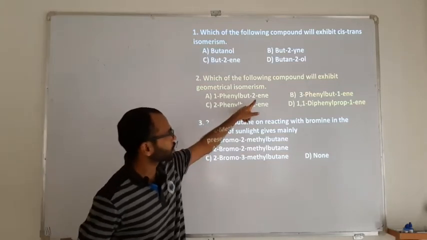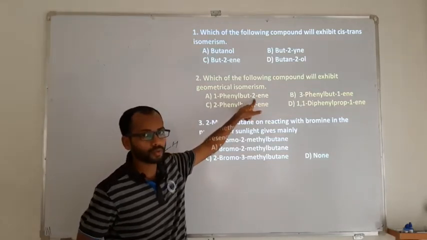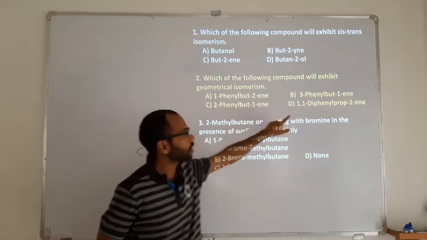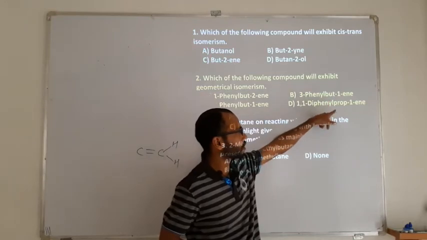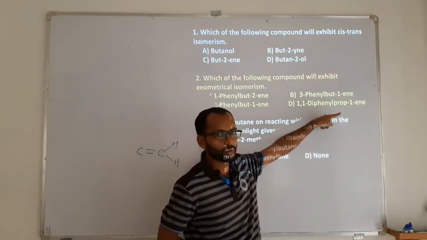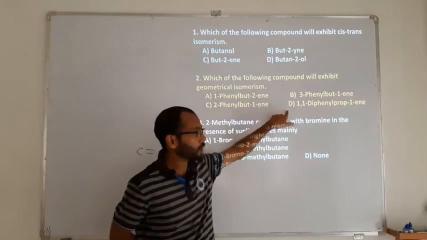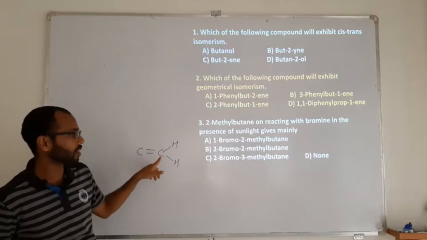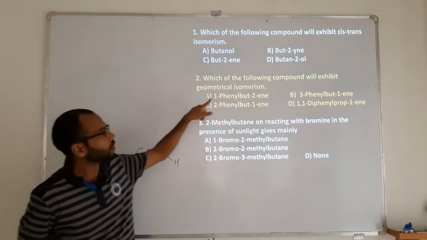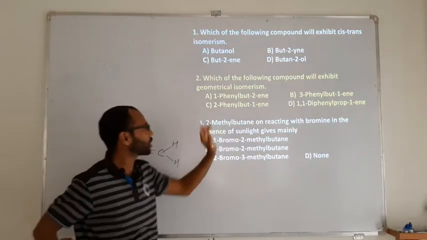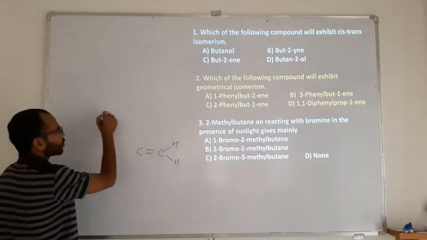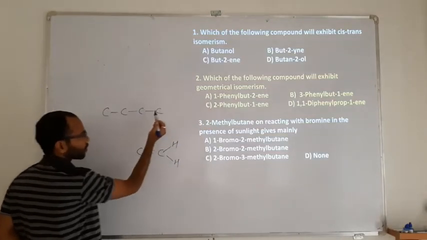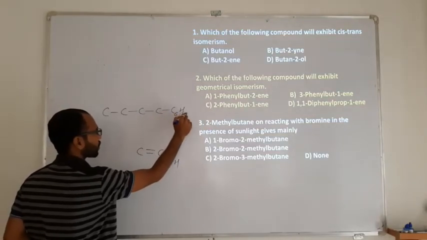So here the double bond is at the second position, meaning chances of 2 different groups are there. Double bond at the first position, there won't be 2 different groups. Double bond again at the first position, no chances. Double bond again at the first position, no chances. They just have a double bond, but the doubly bonded carbon has similar groups, so they cannot exhibit geometrical isomerism. Whereas in 1-phenylbut-2-ene, the parent chain is but, 4 carbon atoms. And what is the position of the phenyl? It's at the first one, meaning C6H5 is at the first carbon atom.